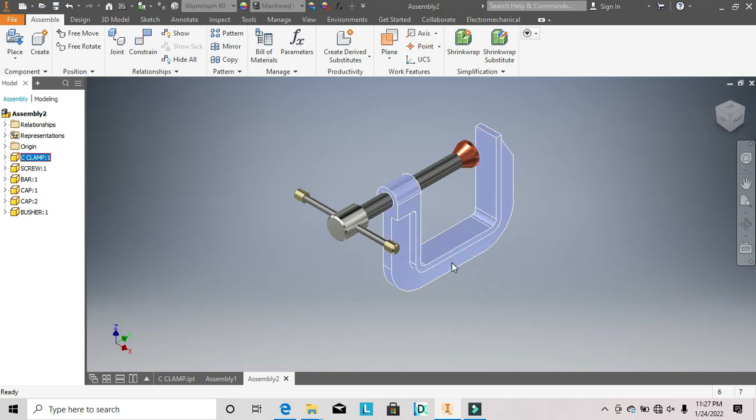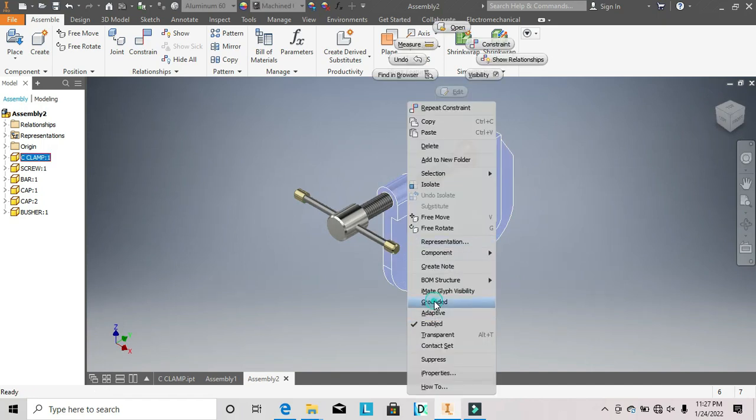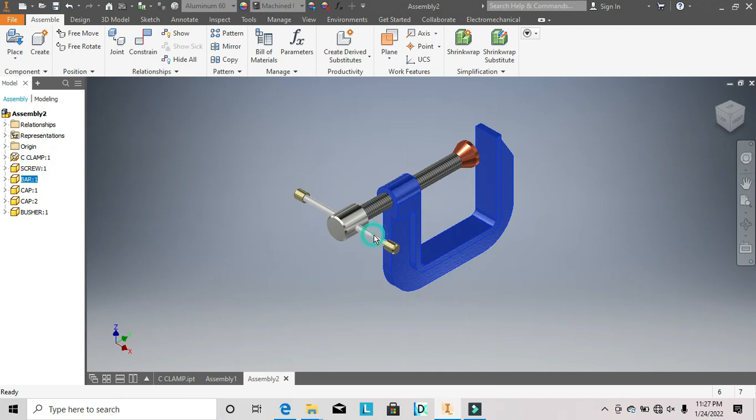So let me ground this and check this. So it's still making the same movement. So that's how to assemble the drawing.